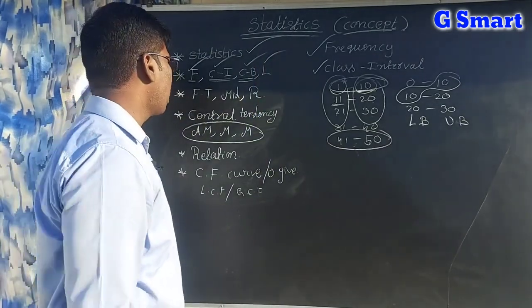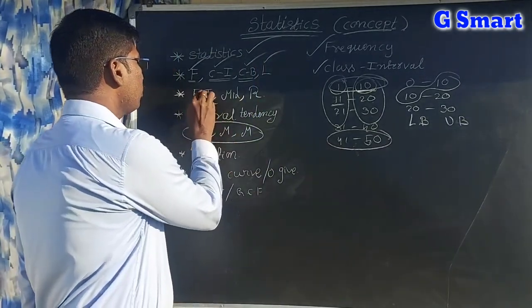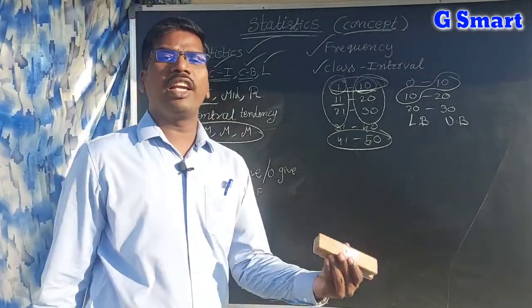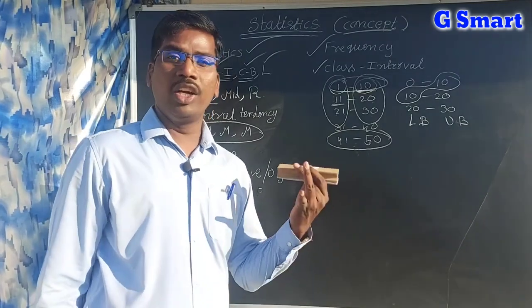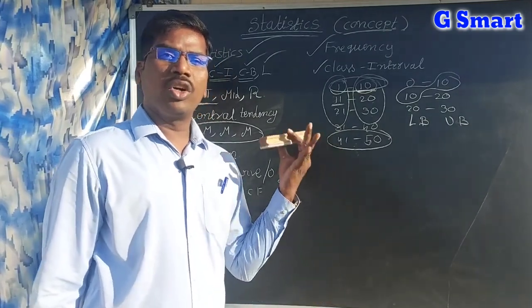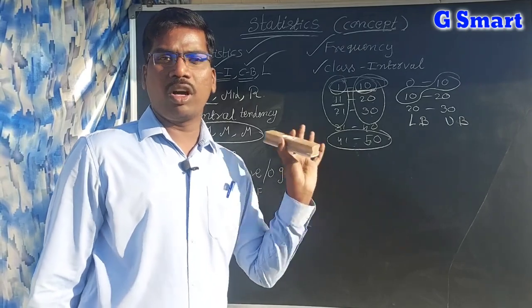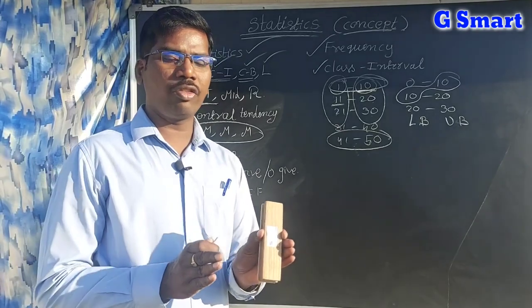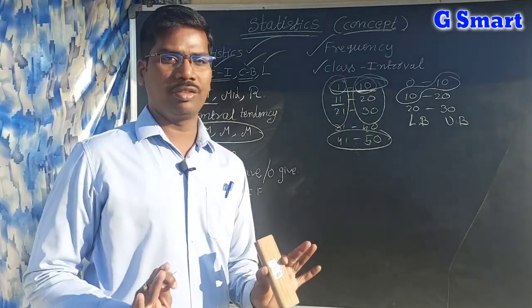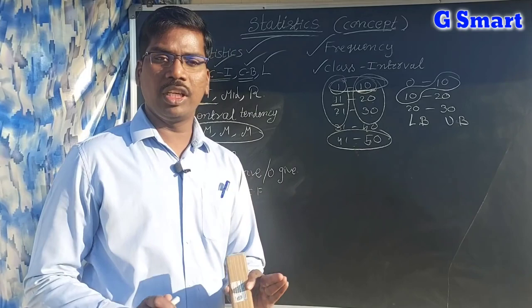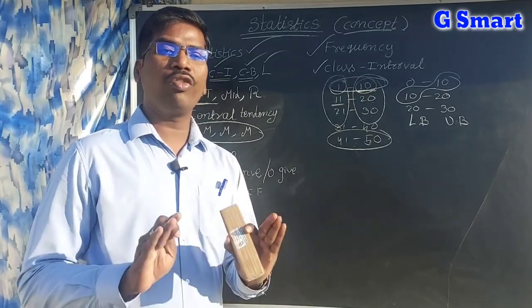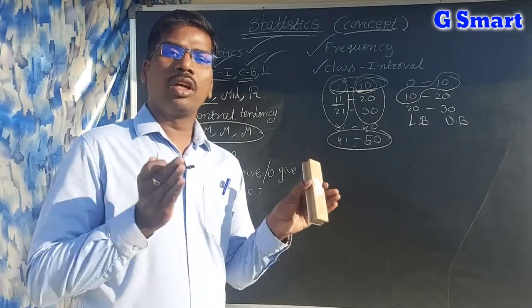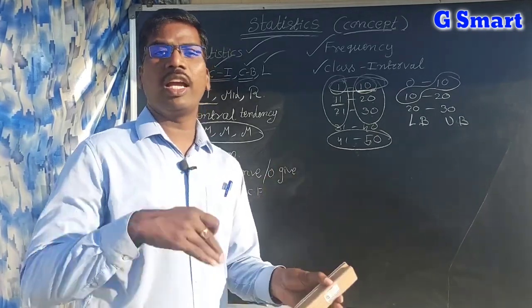So lower limits and upper limits are completed. Next, frequency table. A table which contains frequencies, tally marks, cumulative frequency, and everything we are writing in the table, that is called a frequency table. Simply, if a table consists of class interval and frequency, that is called a frequency table. That's enough. But if you want extra, you can add tally marks.